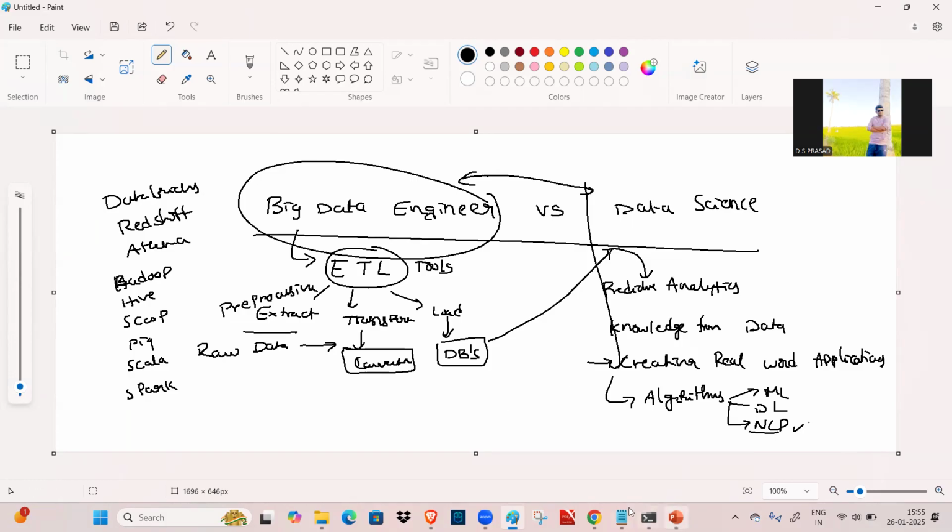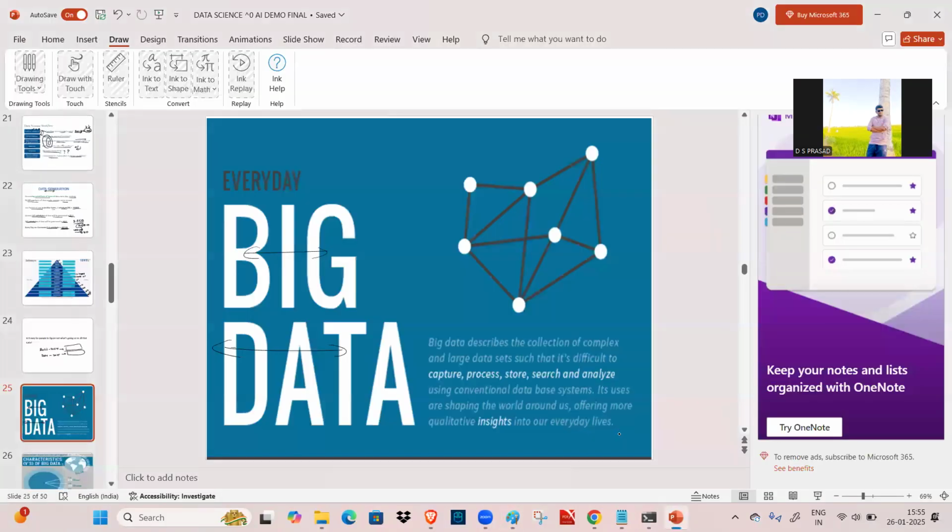Why do we call it big data? Because we work on a huge amount of data; the volume of the data is huge. The duty of the big data engineer is to capture, process, store, search, and analyze the data. After that, we collect the data and get insights from it through the data scientist.